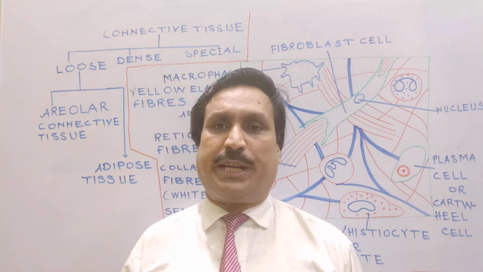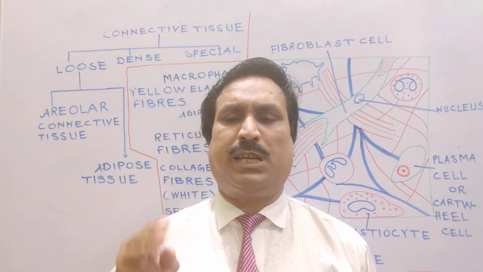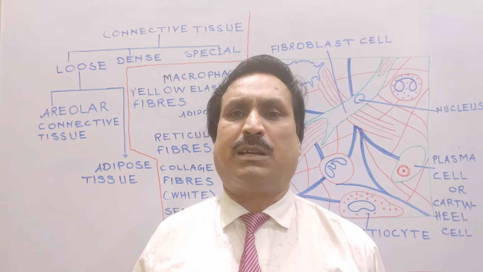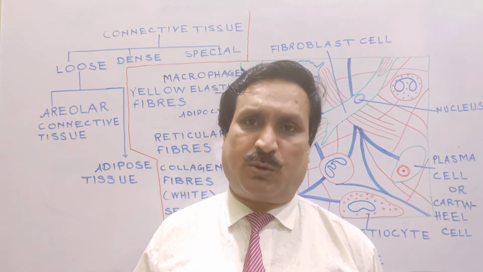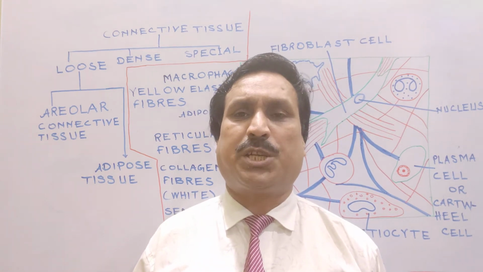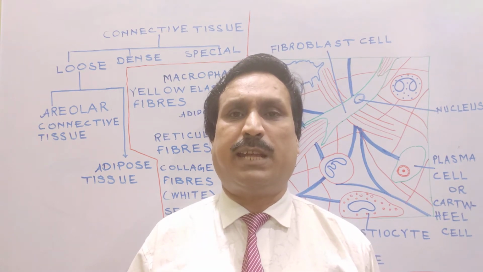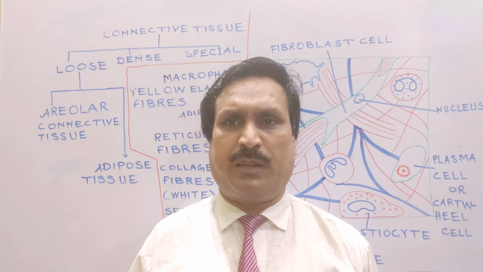The third very important component of connective tissue is connective tissue fiber. Connective tissue fibers play a significant role in formation of intercellular substance of connective tissue.